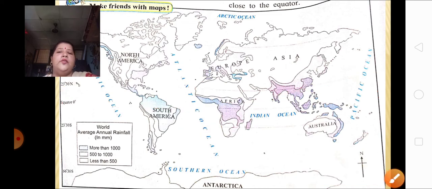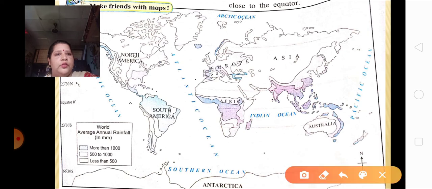What is the reason for low rainfall in the central peninsula India? Where is India? Here is India. Now the question is asked, what is the reason for low rainfall in the central peninsula India? That means this part, the down part. Why are we having the low rainfall over here?